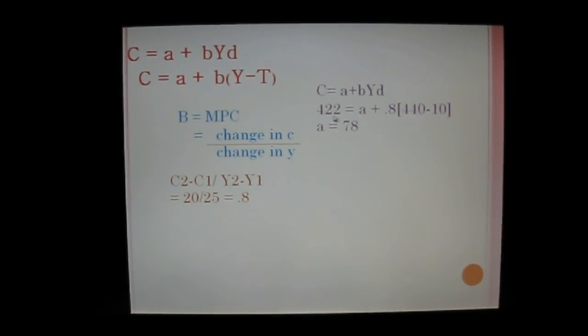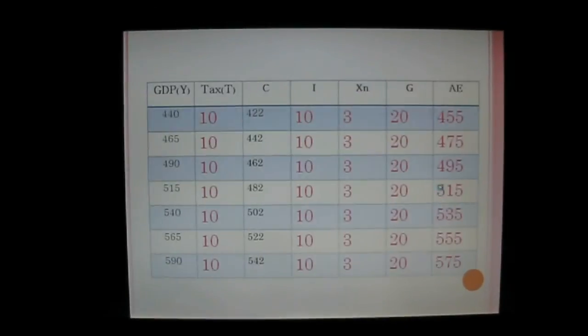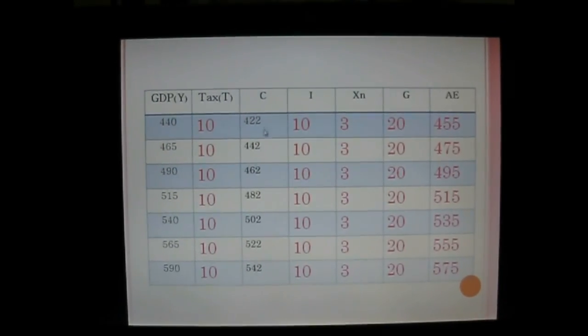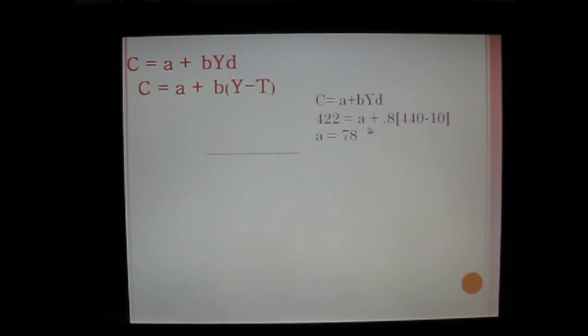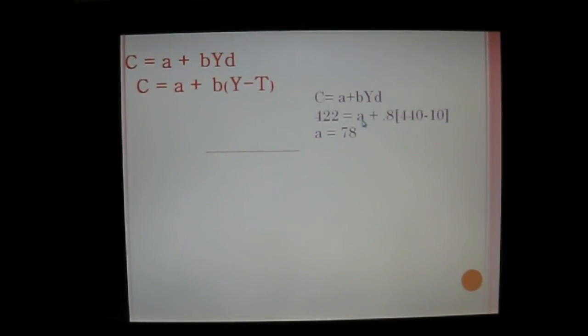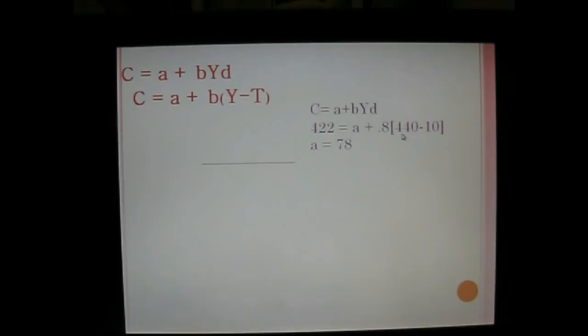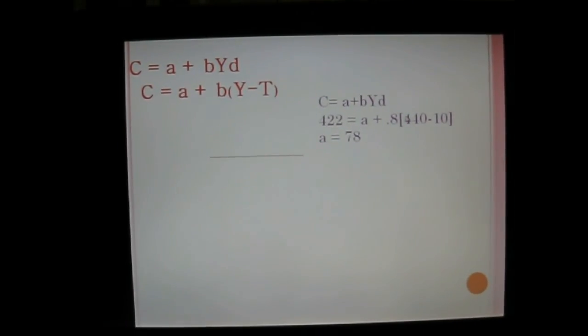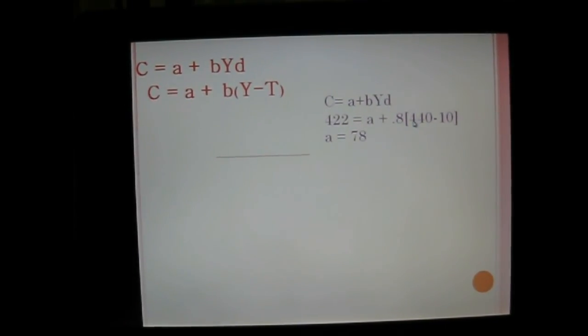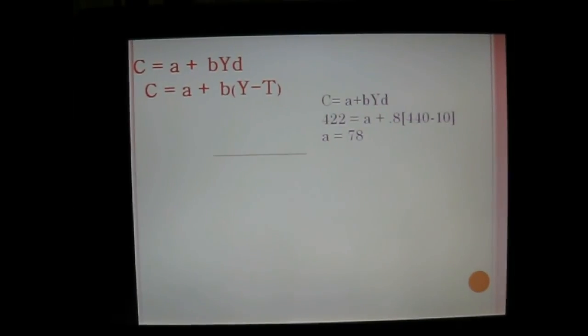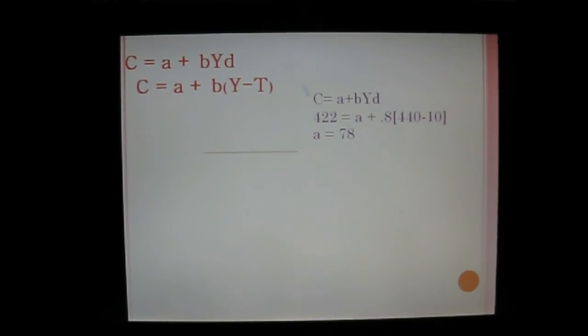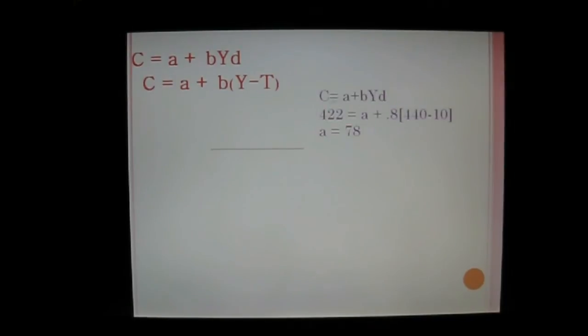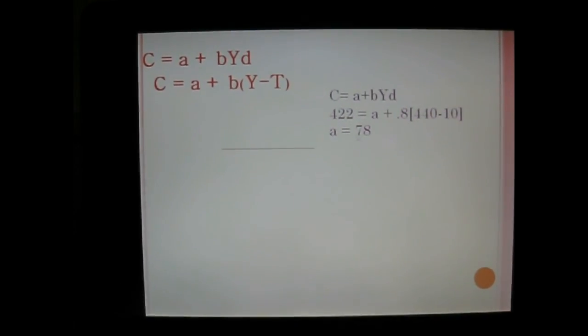C is 422. 422 comes from this table. Then A we don't know yet. Plus 0.8, which is the MPC or B, multiplied by 440 minus 10, or Y minus T. Then we will get A equal to 78.